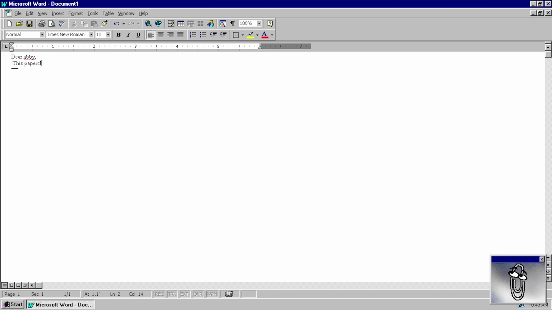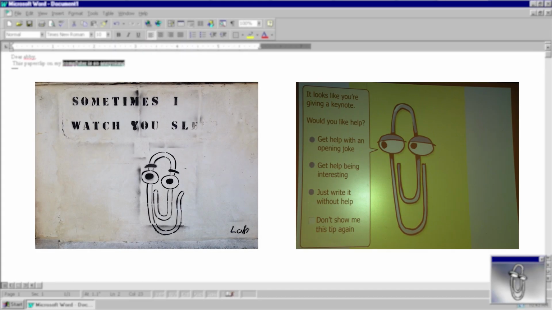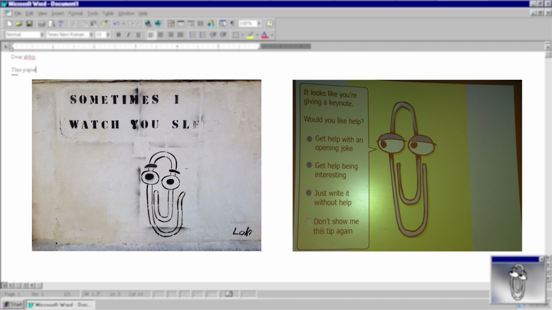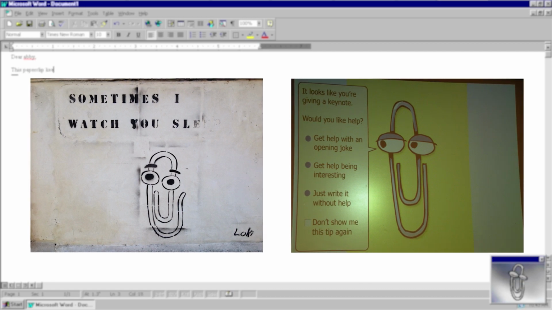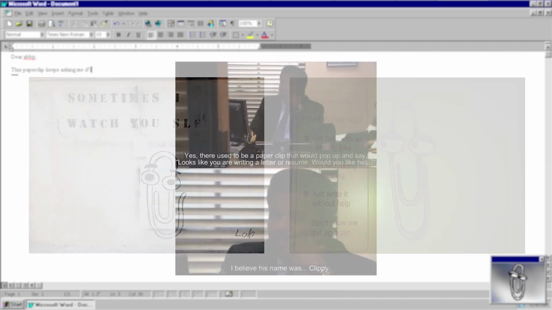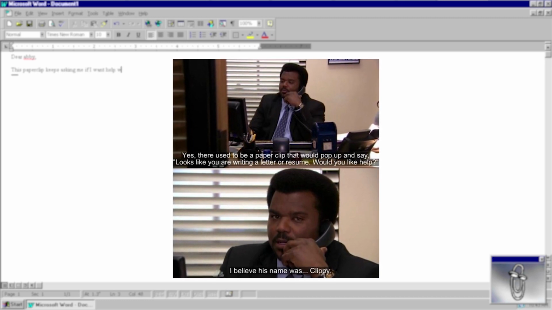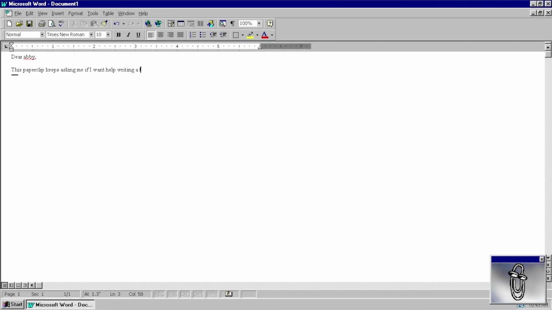Even though Clippy was considered a failure, the Office Assistant has gained somewhat of a cult following. Countless fan art images have been created that incorporate Clippy in some way, and he has even been referenced and parodied in popular video games, movies, and TV shows. Like this scene from NBC's The Office, where Daryl calls up Microsoft to ask them if Clippy is still a thing.